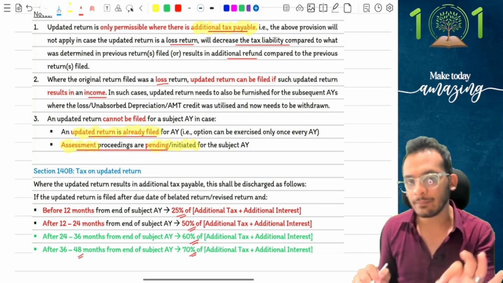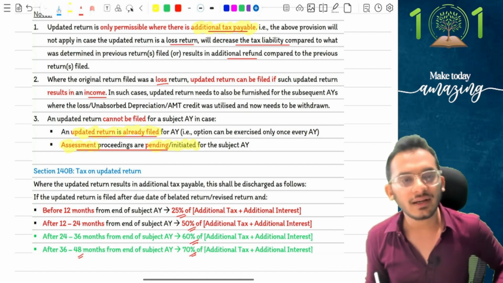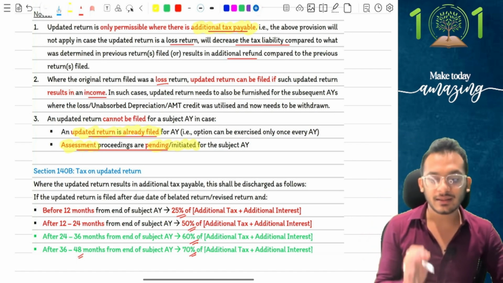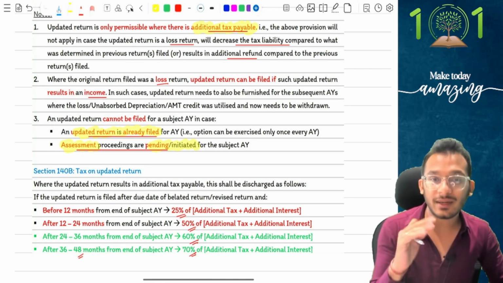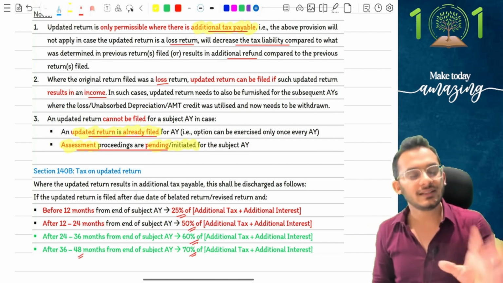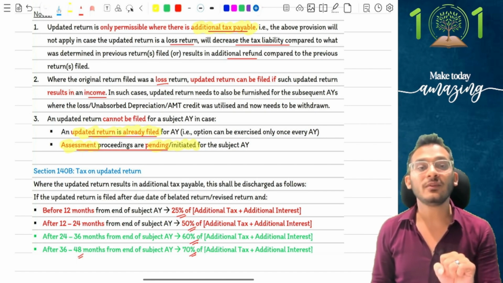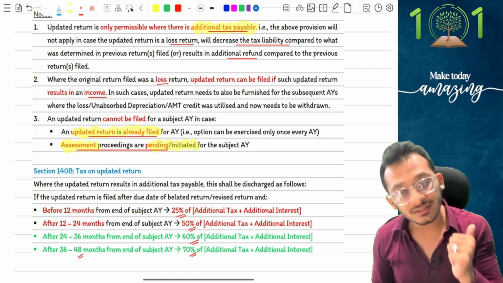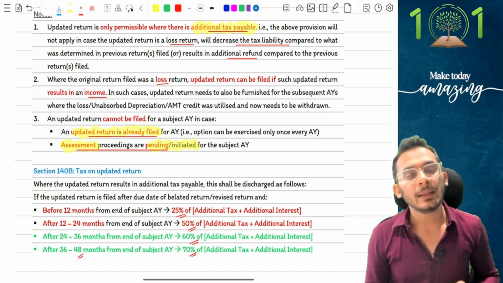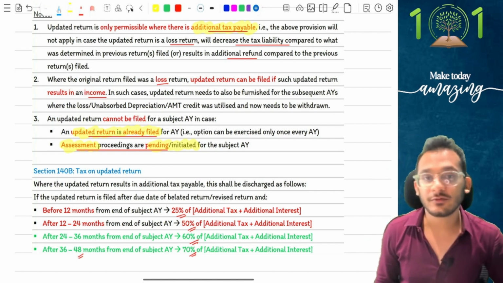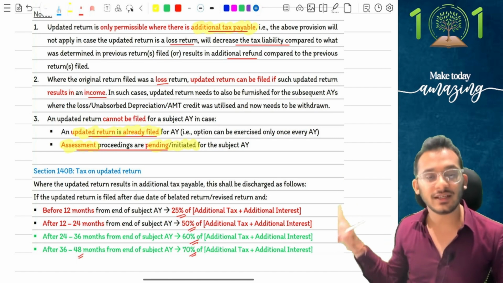The question important for examination is, what are the additional taxes to be paid? Income tax now comes and clarifies. If you are going to file an updated return, you now have to pay some additional taxes from your side. So for example, if the tax which I had to pay was 1 lakh rupees, income tax will come and tell you, my dear child, along with the 1 lakh rupees of tax, pay some additional money to me.